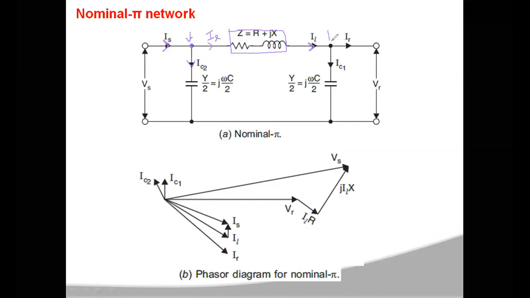Then at this node, this IL will be divided into two, one to the load and the other to the other half of the capacitance, which is connected across the load. Let us call the current flowing through the load the receiving end current, which is IR, and the current through the half capacitance IC1.